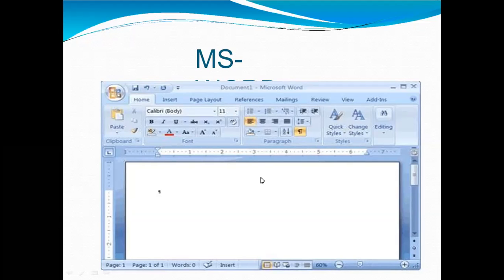Uses of MS Word. Now, what are the uses of MS Word?